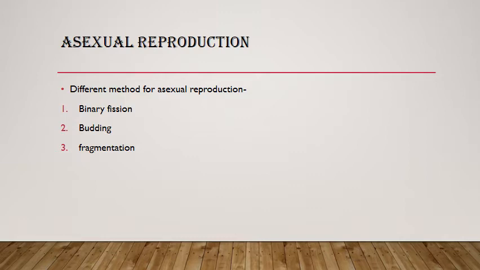When young ones are produced by only one parent, or by an individual, this is known as asexual reproduction. There are three methods of asexual reproduction: binary fission, budding and fragmentation.